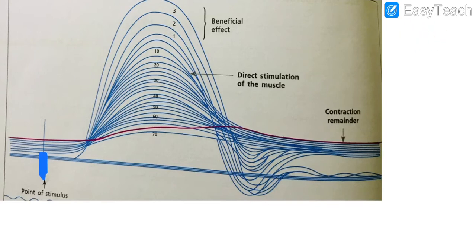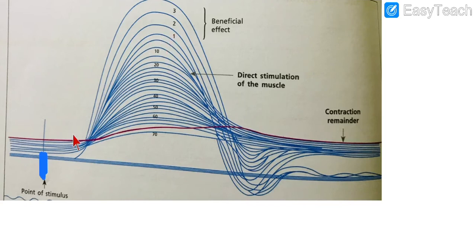The reasons for the beneficial effect we have discussed in the previous slide, so go back to those slides and listen to the reasons: increased calcium ion release from the sarcoplasmic reticulum, and the muscle temperature has increased because of contraction, which leads to increased metabolism, and there will be reduction in viscosity and reduction in inertia, right?